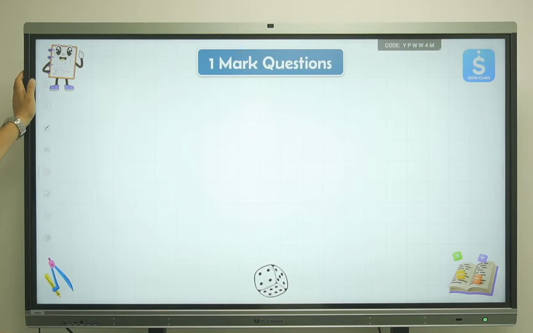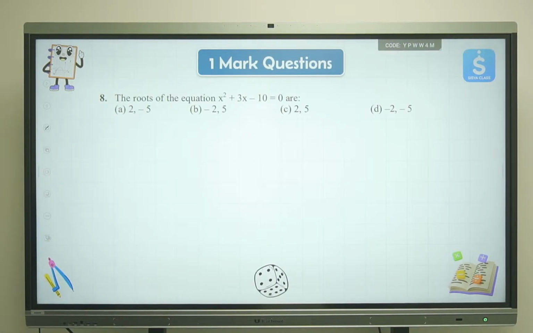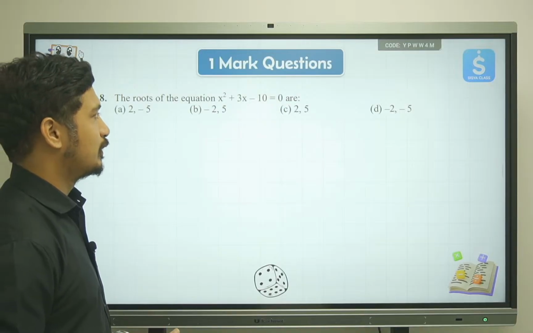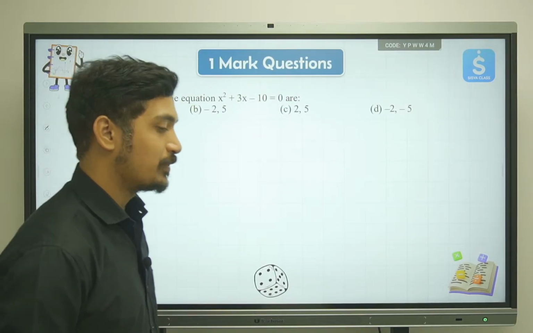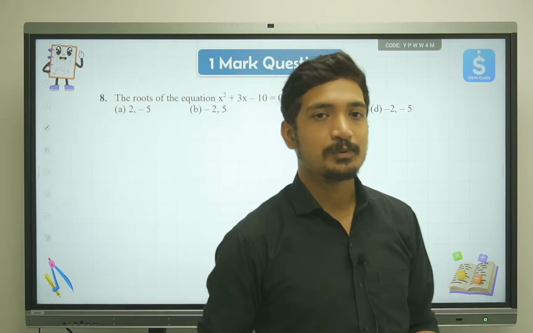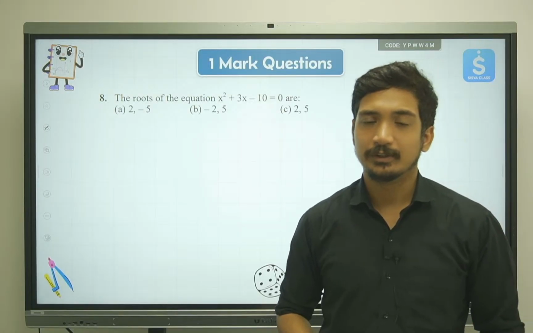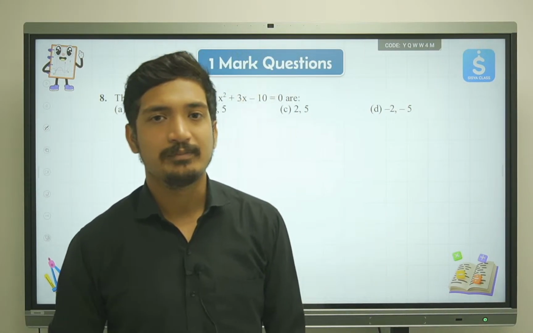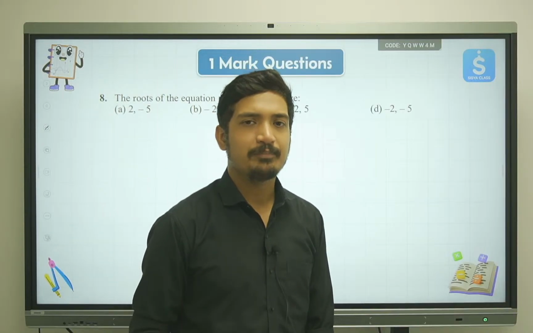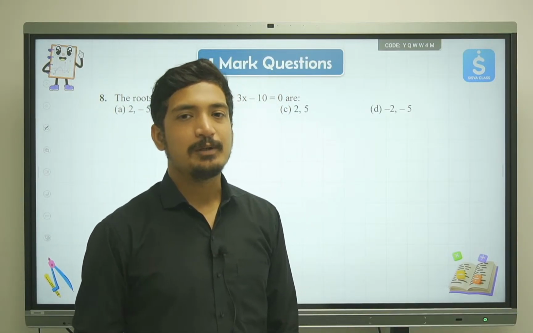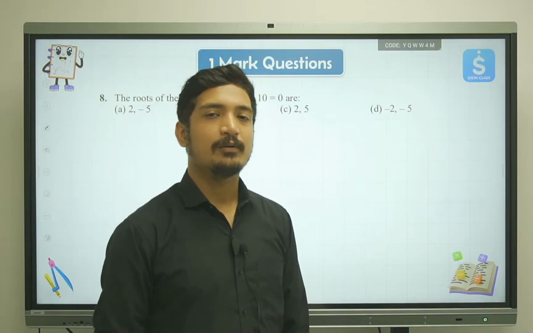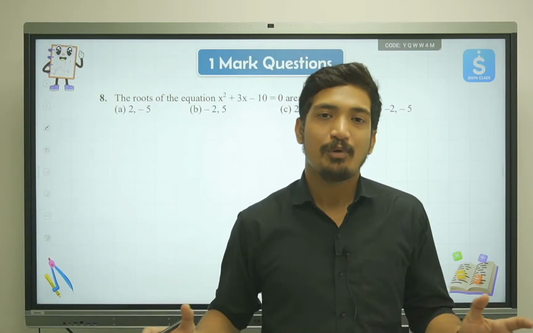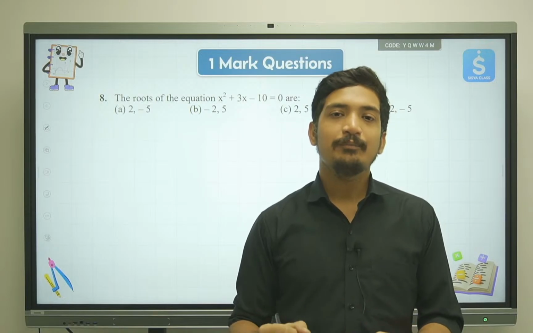Let's move ahead. The next question is: the roots of the equation x square plus 3x minus 10 is equal to 0 are. So it's a quadratic equation, and we are supposed to find the roots of the quadratic equation. There are many methods we can use. We have the formula method, the splitting method, the factorization method. We can use any method. Whatever method you find convenient, in which you can solve it in a very small amount of time and you're confident, use that method.